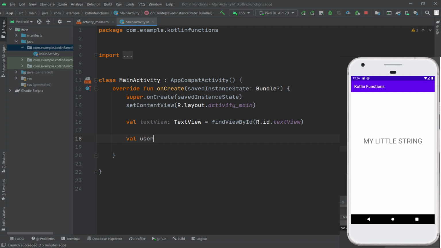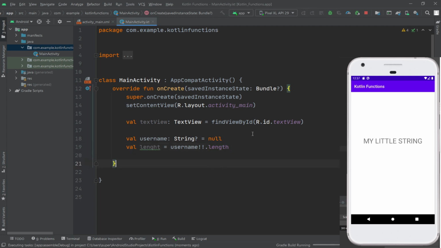For example, val username with string and question mark equals null, and I want val length of our username equals username dot double exclamation mark here and dot length. This code will now compile but will crash. Let's run it. It will crash, of course. I know that it will crash.